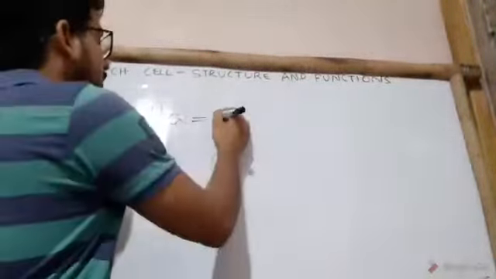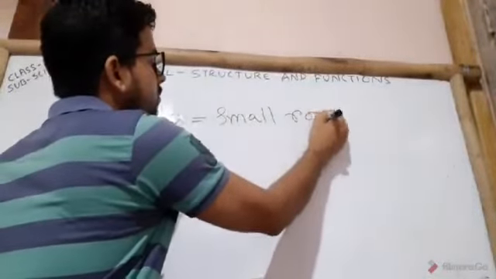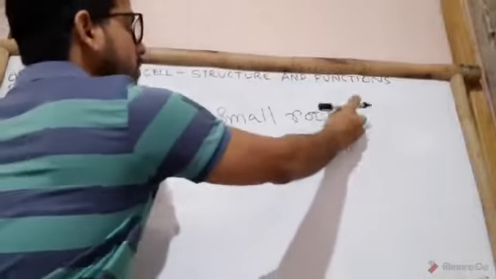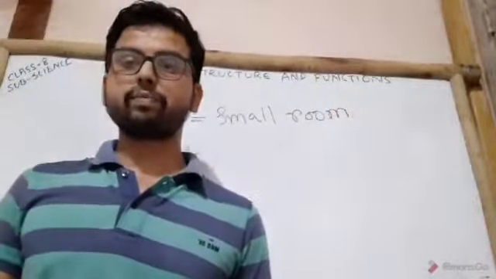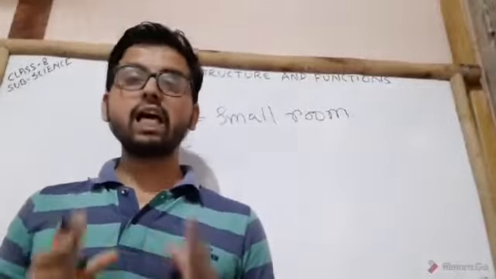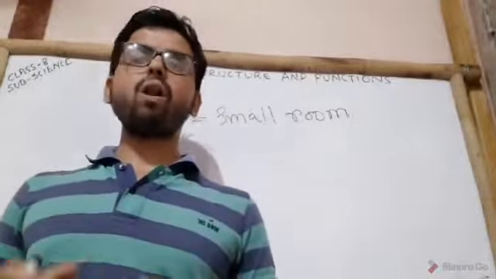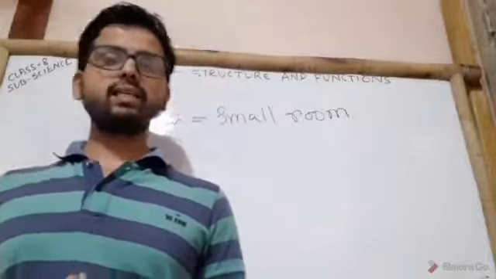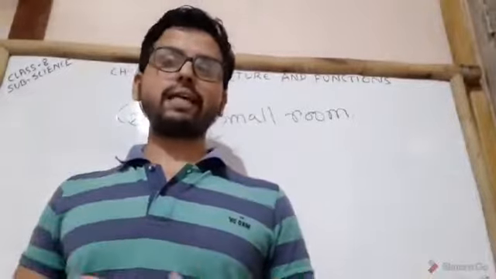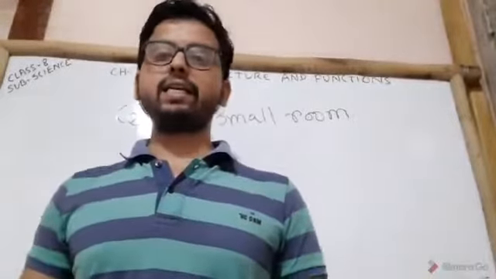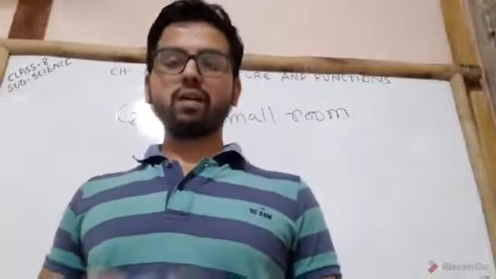Cella means small room. It is the basic structural, functional and biological unit of all known living organisms. Clear? So a cell is the smallest unit of life that can replicate independently. Cells are often called the building blocks of life.